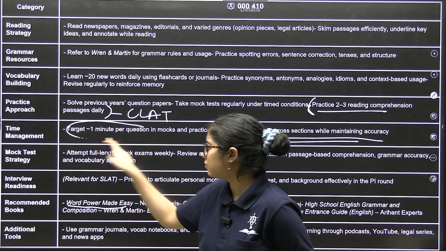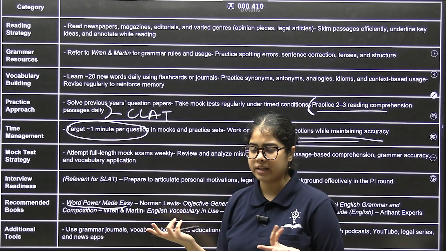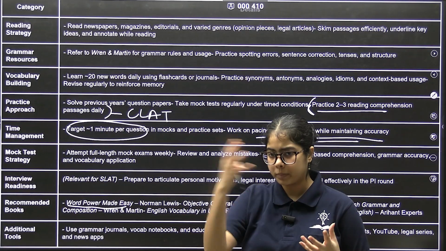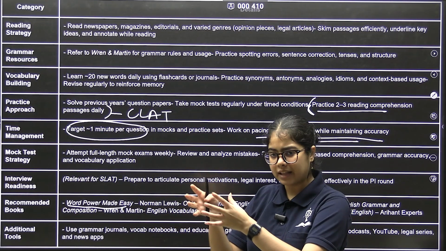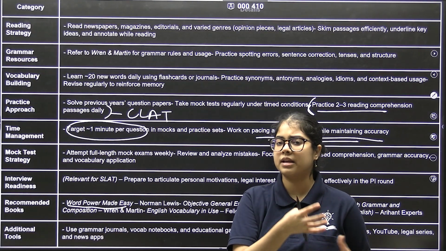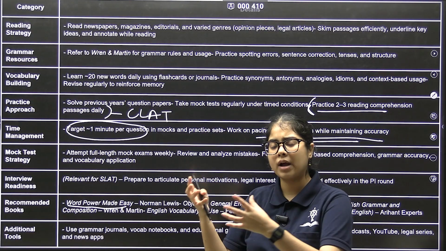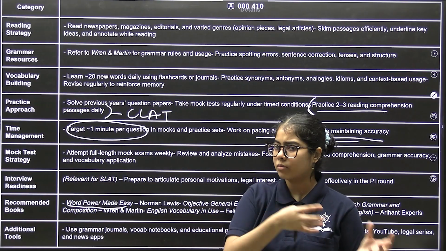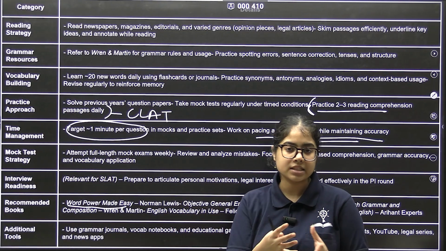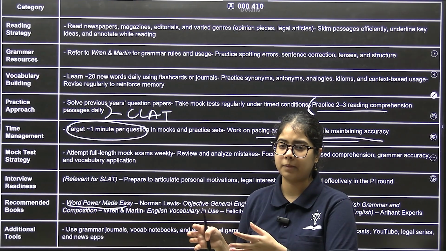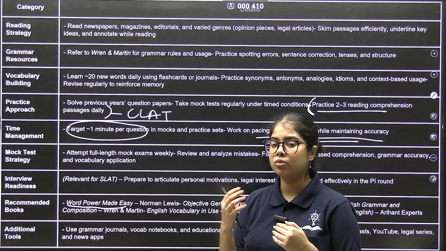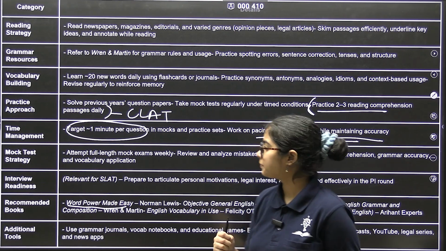Now, this is not a hard and fast rule. This is definitely flexible. You can give more time to one section, but then you have to make sure that you compensate. So you have to give less time in the other section, right? So if you're giving 20 minutes in, let's say, legal, you have to give 15 minutes in another section. So this designing of how much time to give each section should be completely subjective. Don't follow other people's chronology and design. Make yours through a lot of mock paper solving.